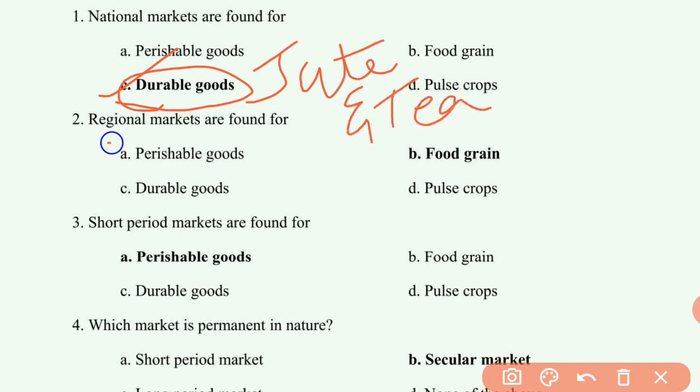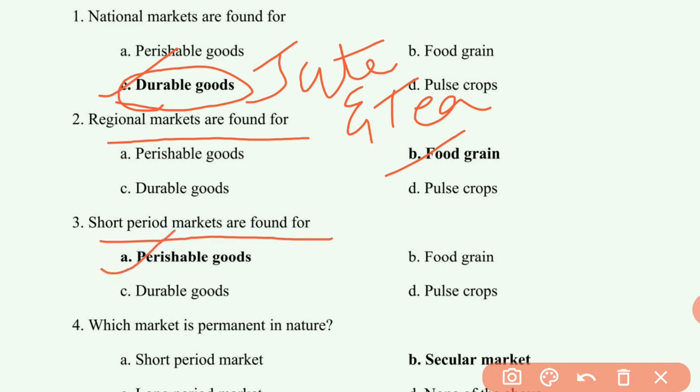Second question is, regional markets are found for food grains. Under this market, buyers and sellers for a commodity are drawn from a larger area than local markets. Third question is, short period markets are found for